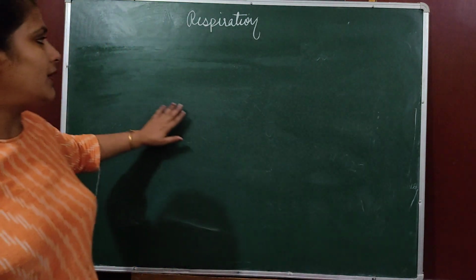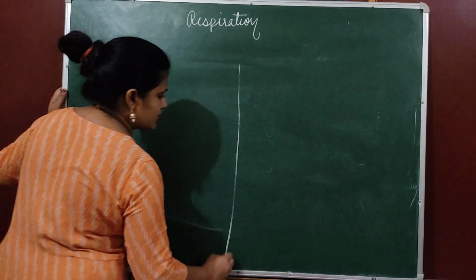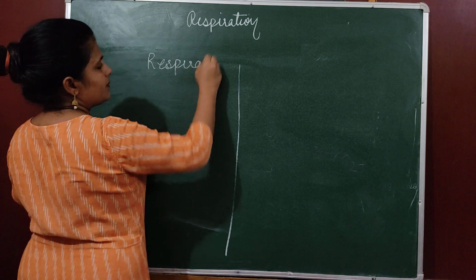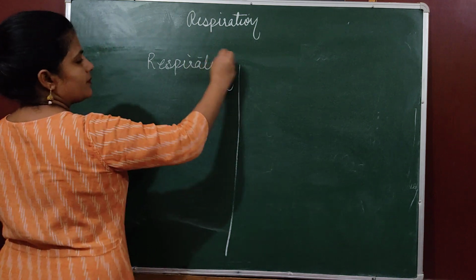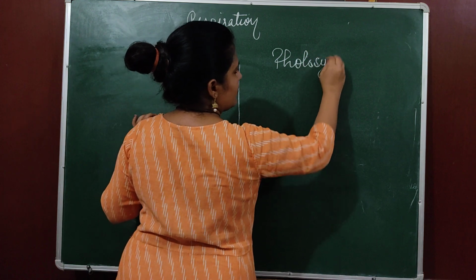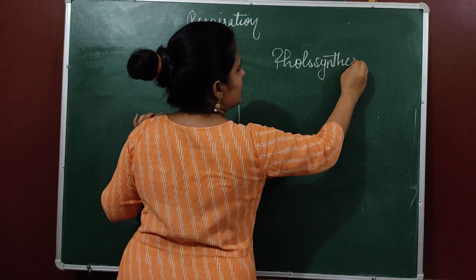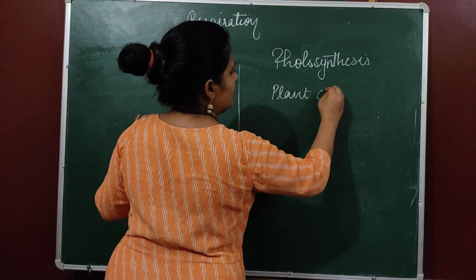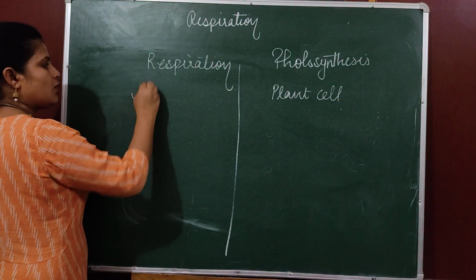Okay, what is the difference between respiration and photosynthesis? Photosynthesis occurs only in plant cells, and respiration occurs in all cells.